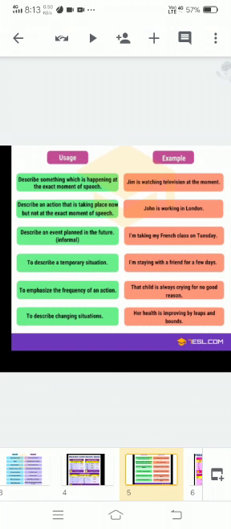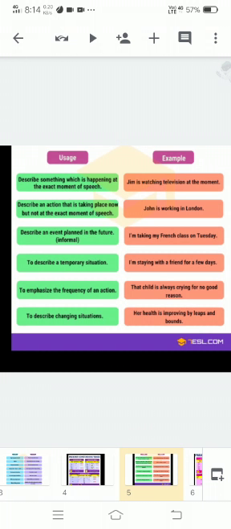Describe an event planned in the future, like informal. I am taking my French class on Tuesday. To describe a temporary situation, that is, not permanent, a temporary situation. I am staying with a friend for a few days. And that is not that I am fixed here. Now I am not saying that I will be living and staying with him forever, permanently.